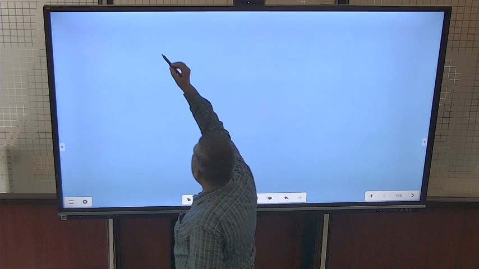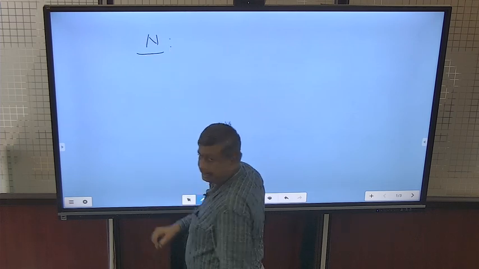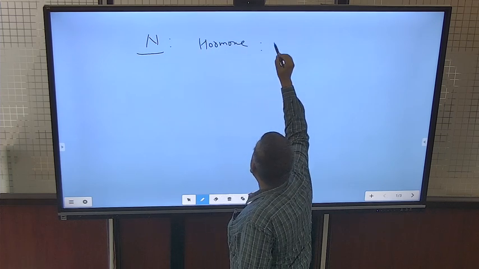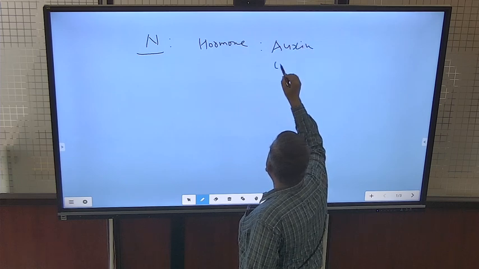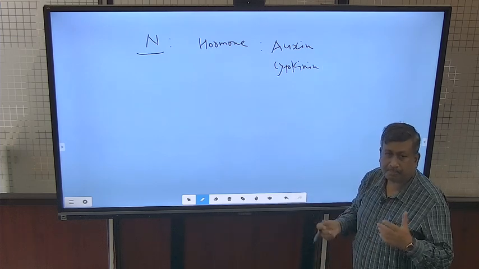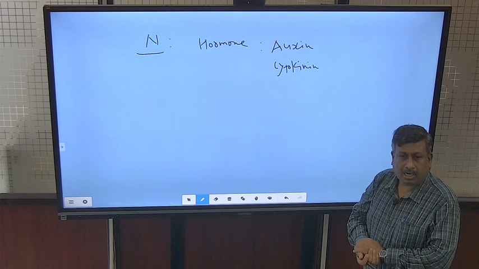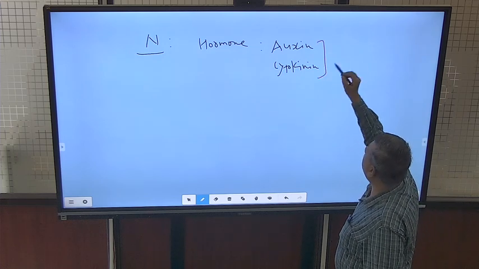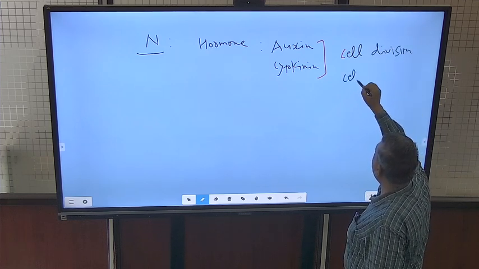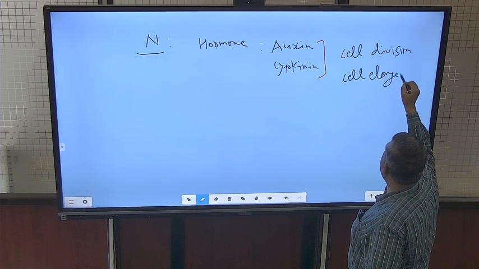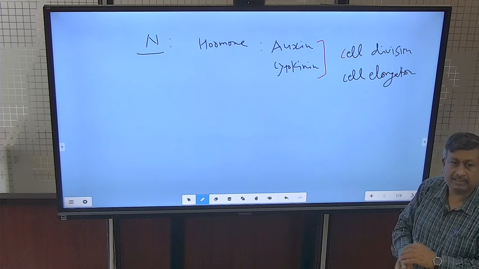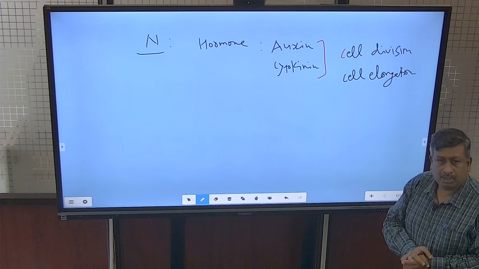Then another important role of nitrogen is in hormones, growth hormones, auxins and cytokinin. Under the proper supply of nitrogen, there is more formation of auxin and cytokinin, so there is cell division and cell elongation. That is why when we apply nitrogen, there is more plant height because of more cell division and cell elongation due to more formation of growth hormone.